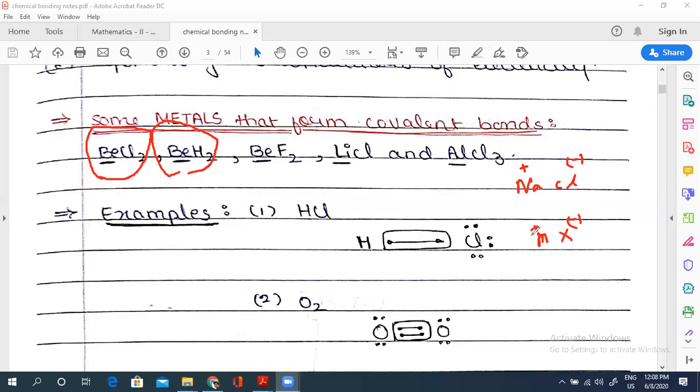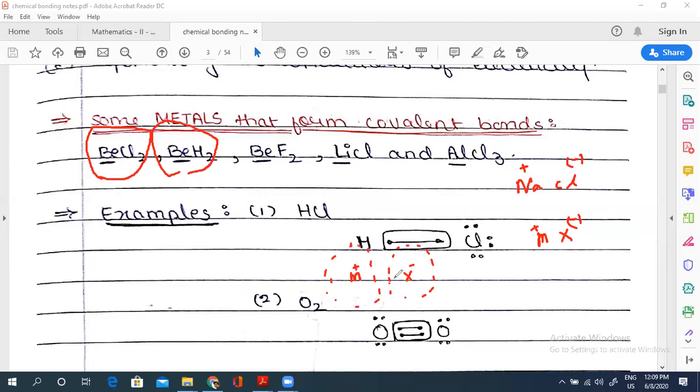So what will this ion do? This ion will have the tendency to attract this negative charge. If we have an electron cloud like this, M plus and X minus, this is the electron cloud of MX.